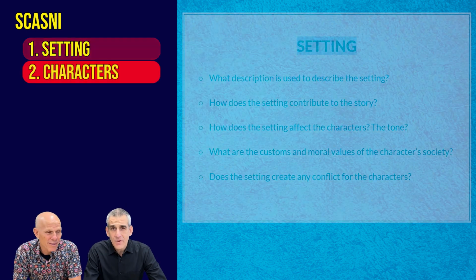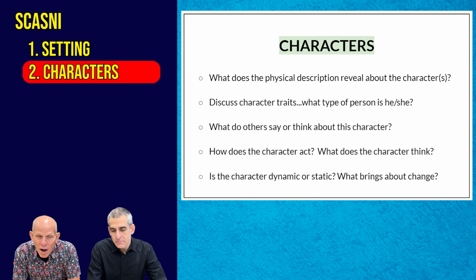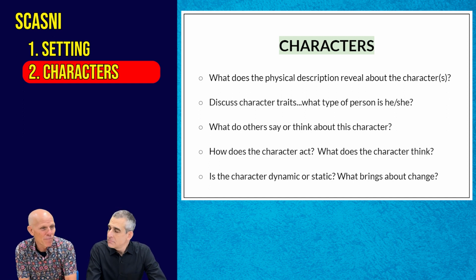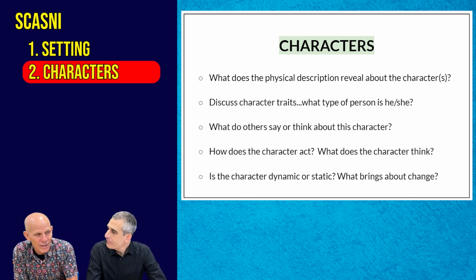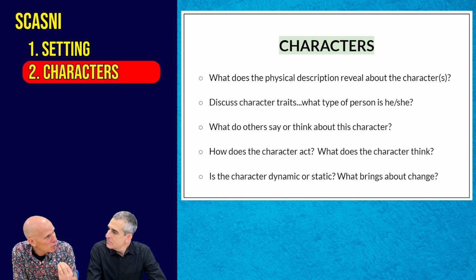We also think about characters. That's the C in SCASNY. The characters in a literary work obviously are the people that come to life. They have actions, and we want to think about how are they described? How do they speak? What are their inner thoughts? How are they developed over the course of a novel or in a particular passage?